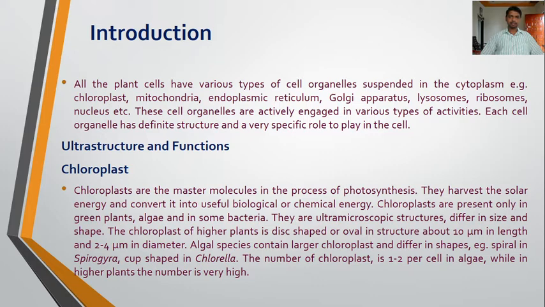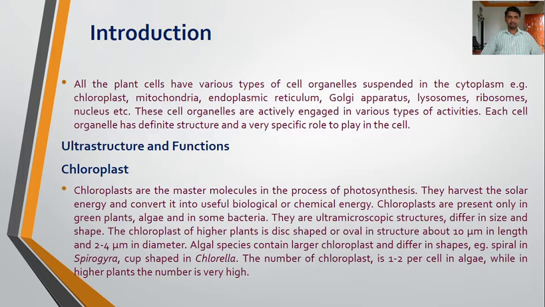Mitochondria are required for the synthesis of ATP. Now in this chapter we are going to study the structure and function of chloroplast, mitochondria and endoplasmic reticulum.